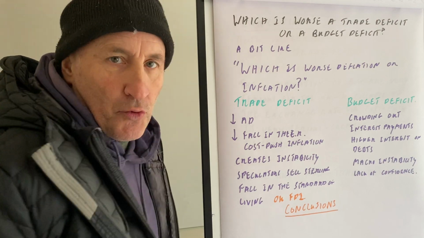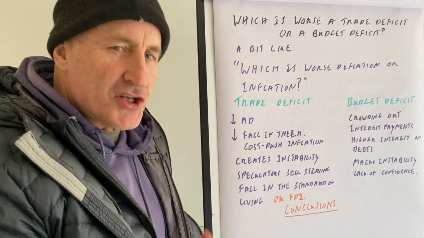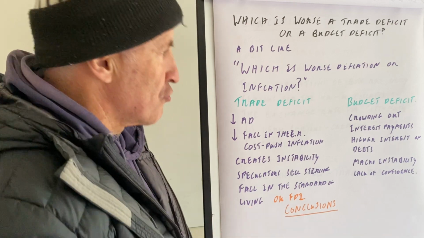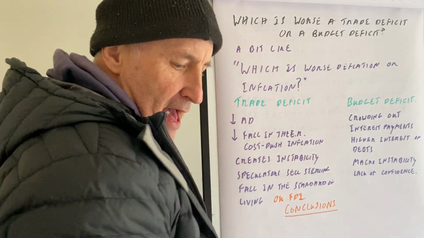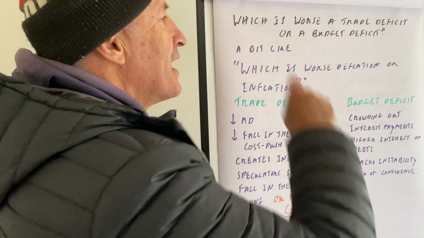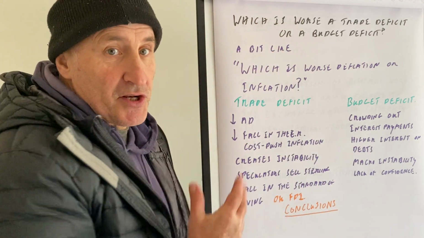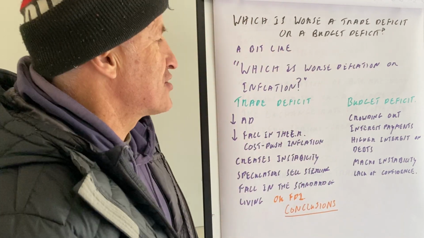Okay, so we're coming towards the end now. Which is worse, a trade deficit or a budget deficit, right? This is one of these questions that come up. I told you the story before. This did come up and nobody knew what to say because, well, which is worse, sir? We haven't studied that. Well, if you understand the problems of a trade deficit, if you understand the problems of a budget deficit, then answer that question.